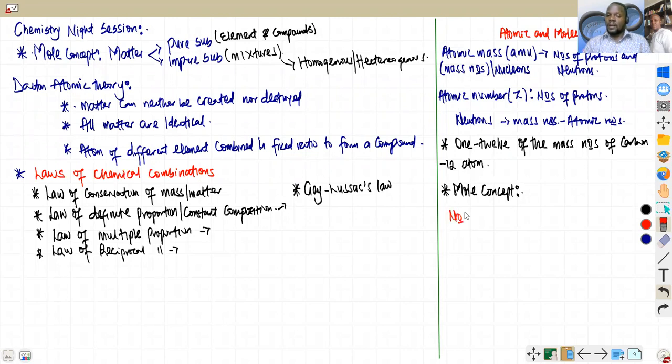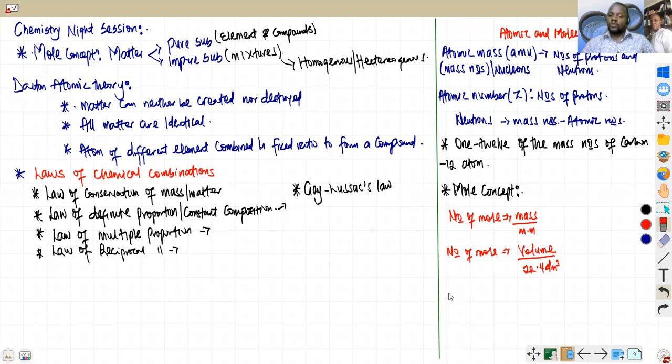Mole is just a number, and it's given as the mass over the molar mass of the substance. It can also be given as a volume over 22.4 decimeter cube (dm³). That is what you call MVG, the molar volume of a gas.